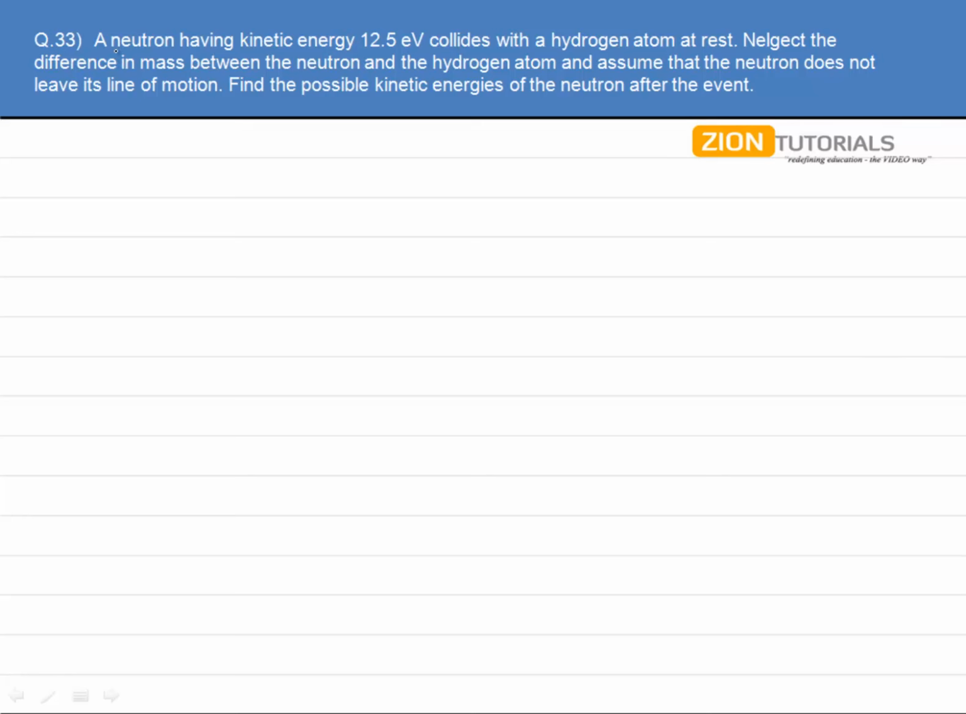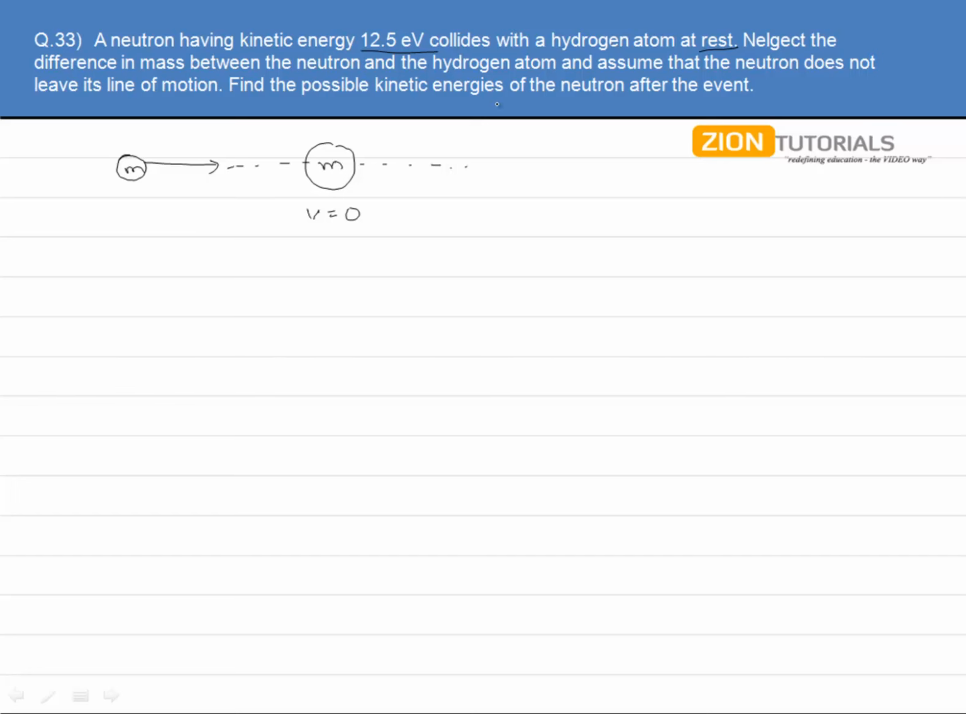As the question says, a neutron having kinetic energy 12.5 electron volts collides with a hydrogen atom at rest. Means there is a hydrogen atom which is having velocity 0 and a neutron comes and strikes it. Neglect the difference in mass between the neutron and the hydrogen atom, means both are having the masses m, and assume that the neutron does not leave its line of motion, a 1D motion.